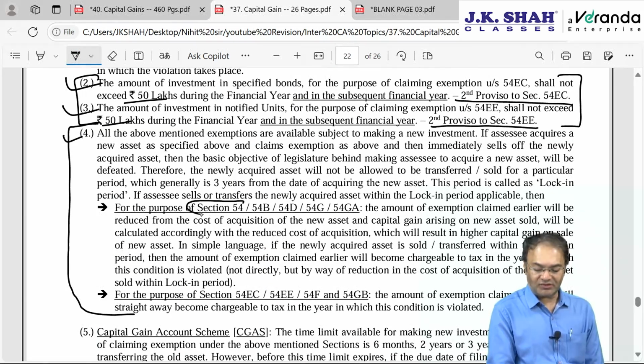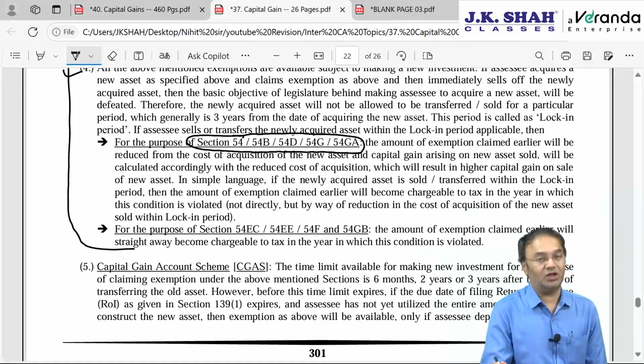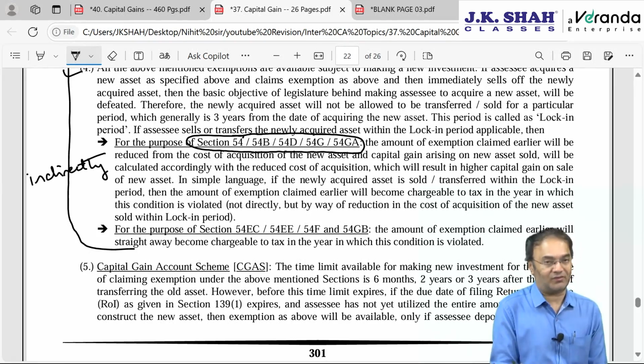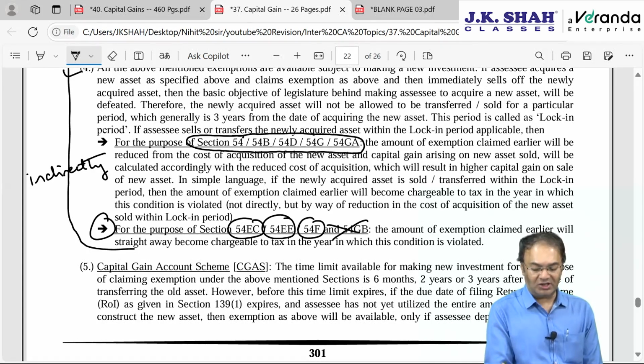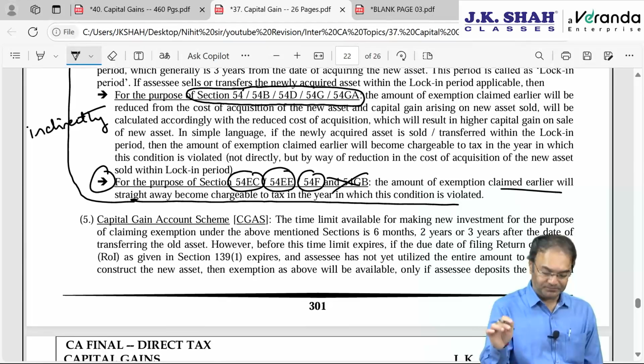Okay, so for the purpose of section 54, 54B, 54D, 54G, 54GA, it will be indirectly taxable, indirectly by way of reducing it from the cost of acquisition of the asset sold. And for this section, remaining 54EC, 54EE, 54GB, the exemption is cancelled and the gain will straight away become chargeable to tax in the year in which this condition is violated.